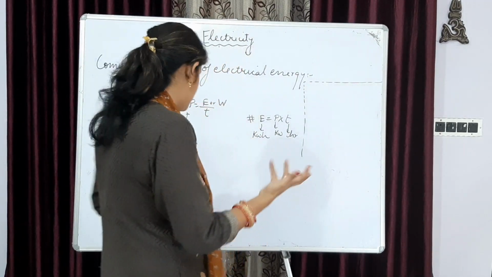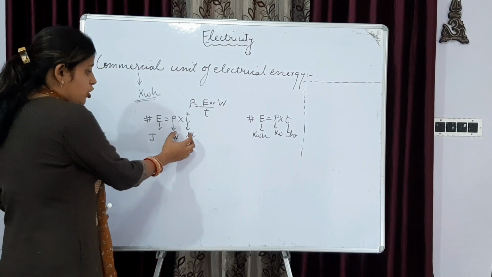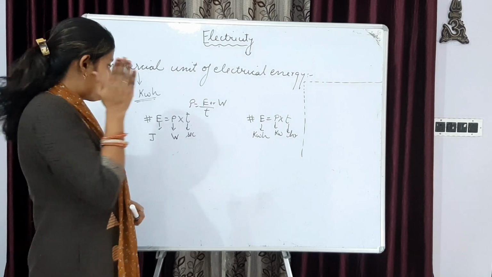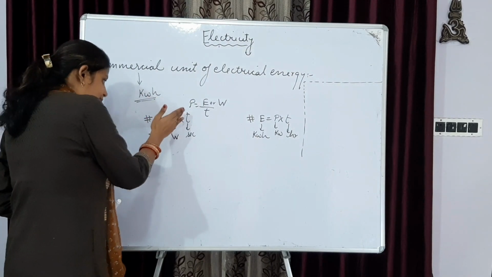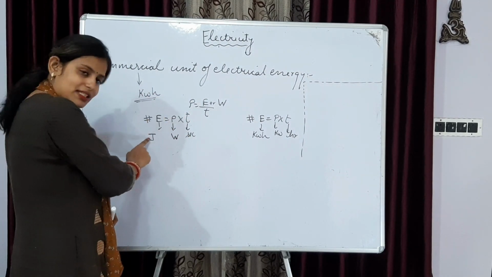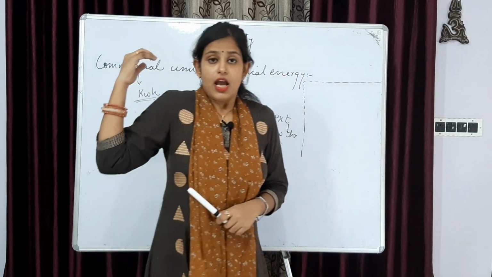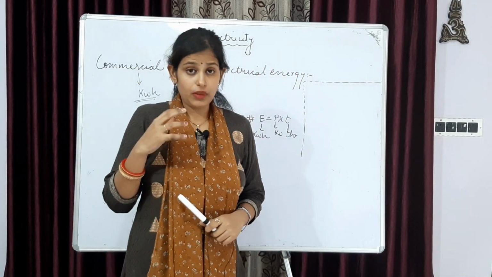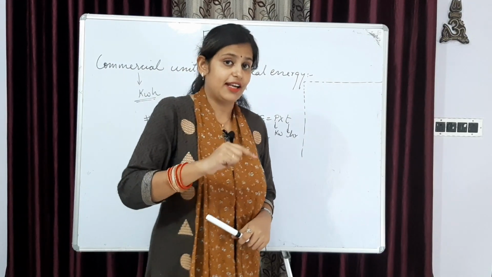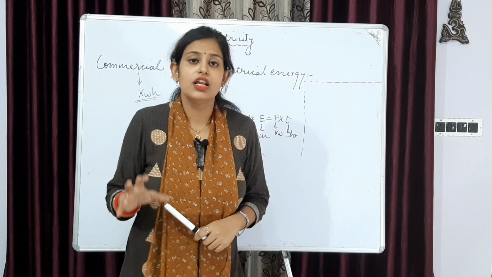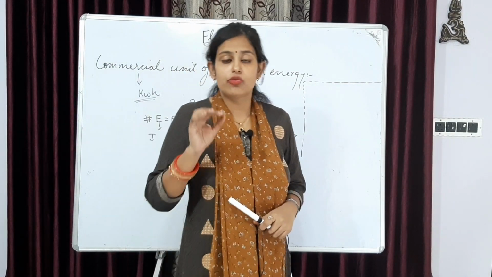If you solve directly and give the answer as kilowatt hour, it's wrong. If power is in watt and time is in second, energy will always be in joule. If you want your answer to be in kilowatt hour, check once again that the power you have put in the particular formula is in kilowatt and time in hour. Otherwise, your answer will 100% be wrong.